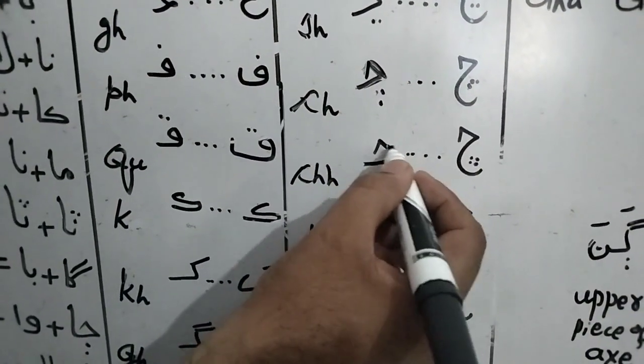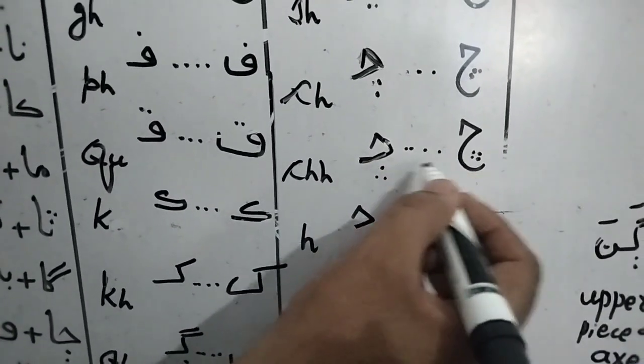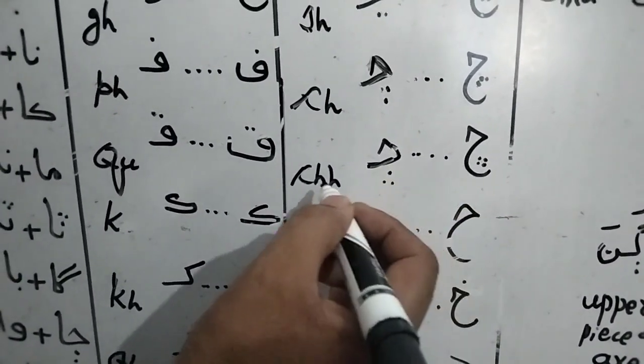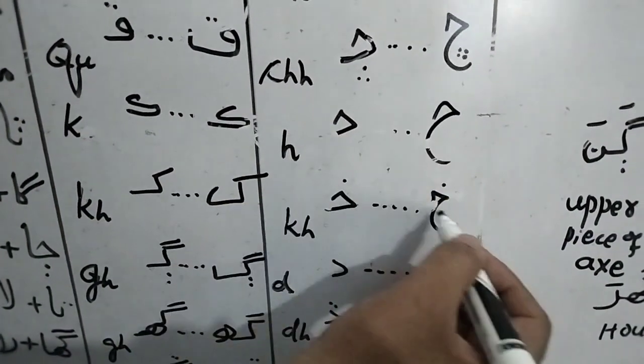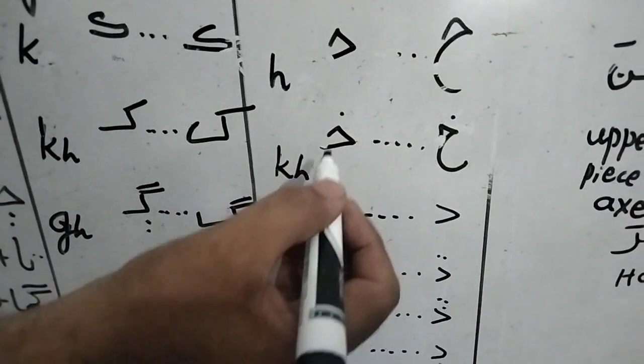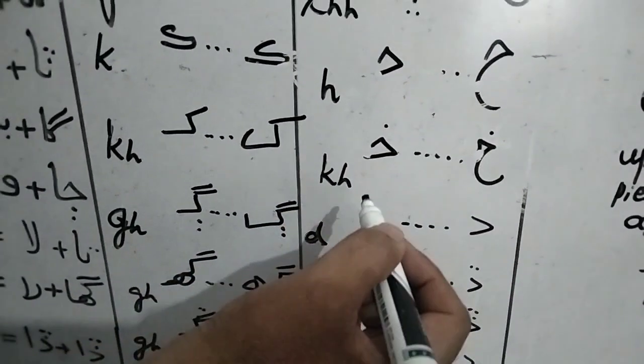Che, this is a che. Half is used. This is a full letter of Sindhi. This is a half letter in Sindhi. CHH. High H is used. Khai. Look here. This is a full. This is a half. KH is used.